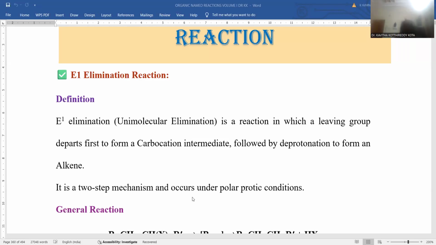It is a two-step mechanism. In step 1, the leaving group will be departed, carbocation origination is the driving force over there, and later on the deprotonation gives rise to alkene, so that it is a multi-step process, right? And being an ionic mechanism incorporated into the reaction process, that's the reason why a polar protic solvent is most suitable in order to facilitate the reaction, right?